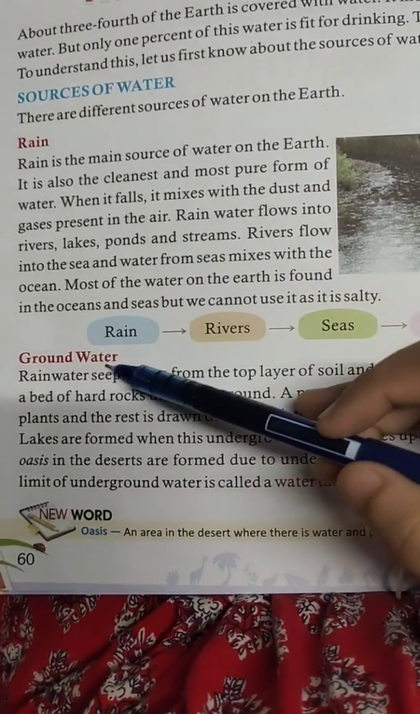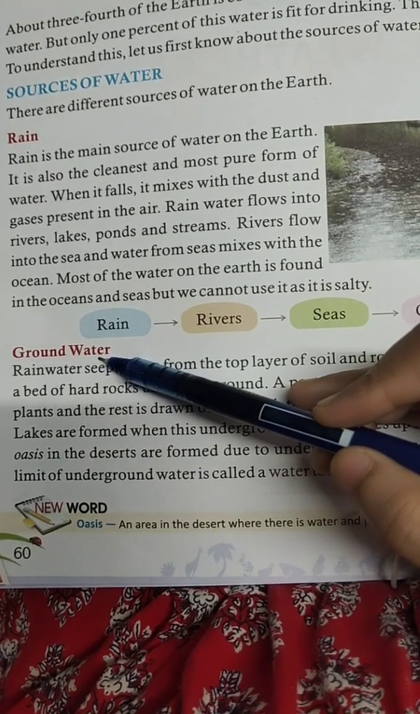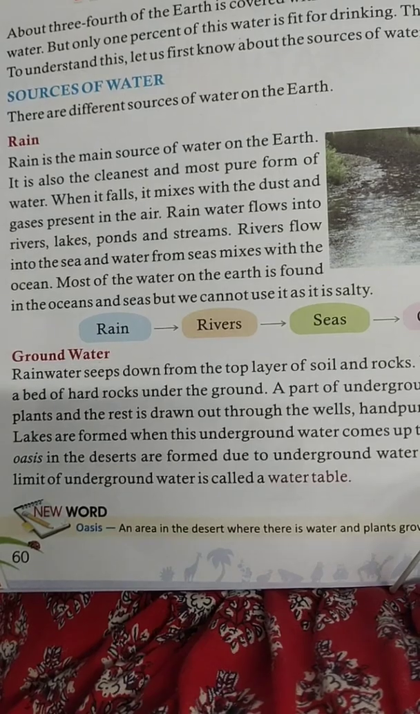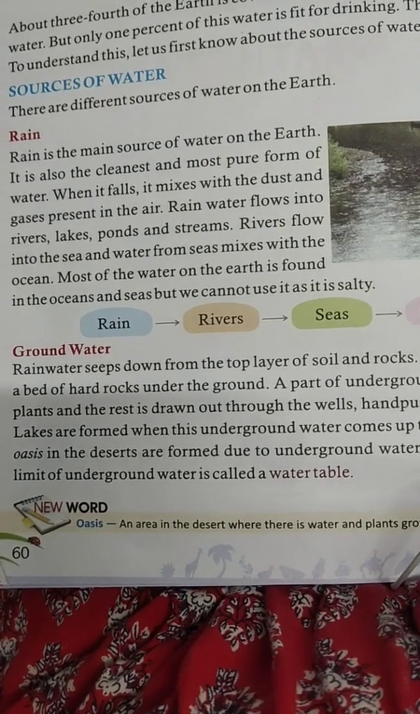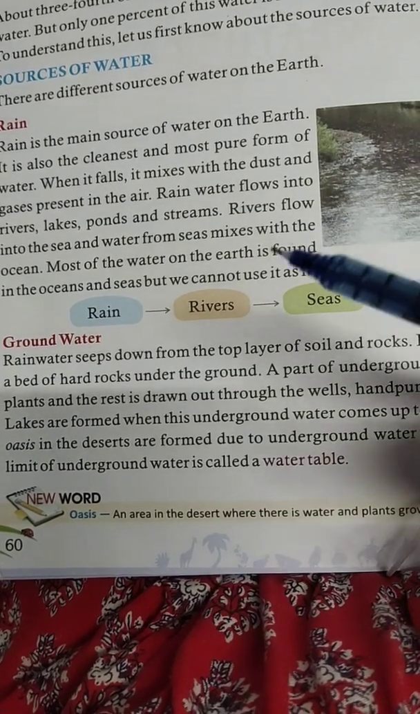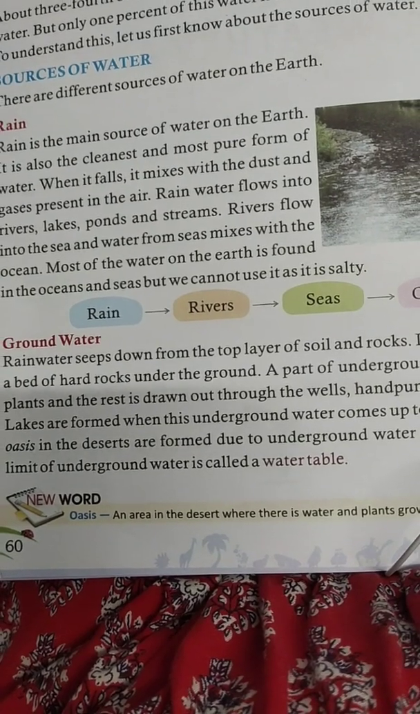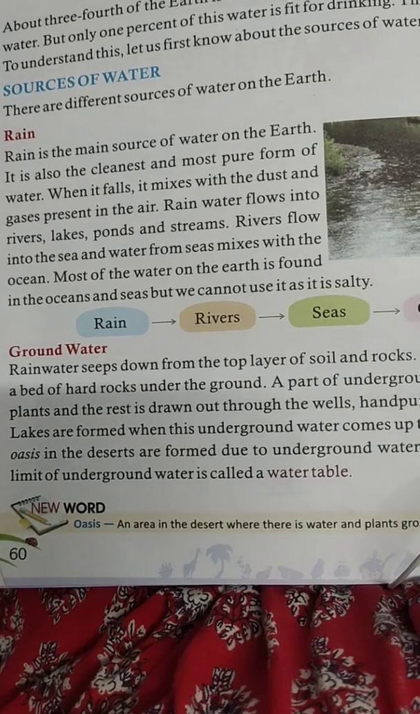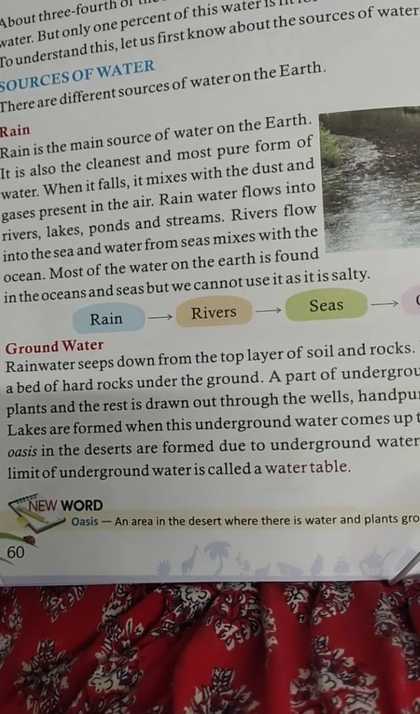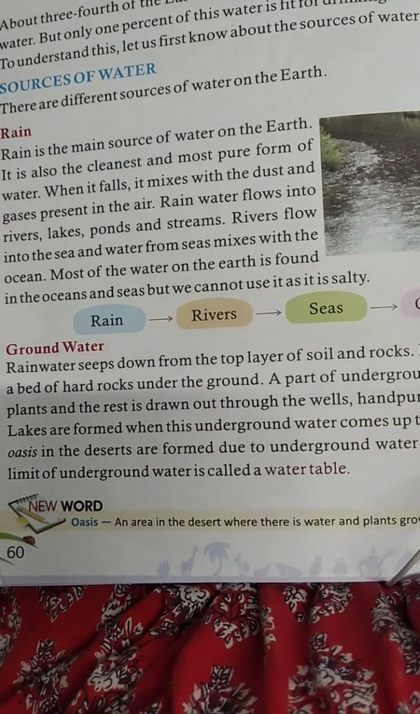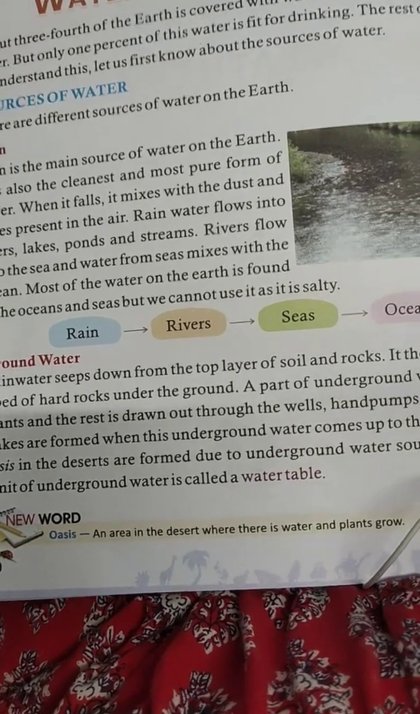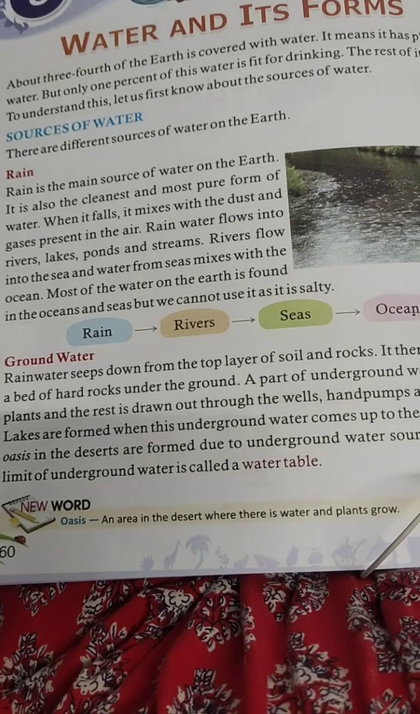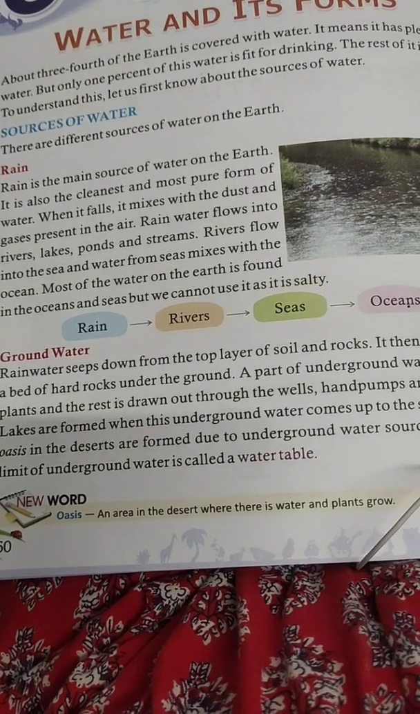Second source of water is groundwater. Groundwater means the water that is present underneath the soil. So the rainwater seeps down from the top layer of the soil and rocks. Then it is collected on the bed of hard rocks under the ground.